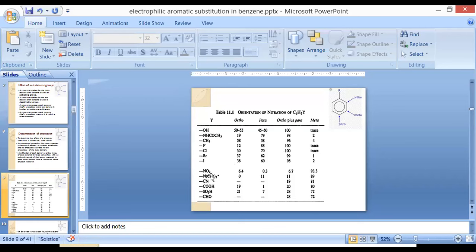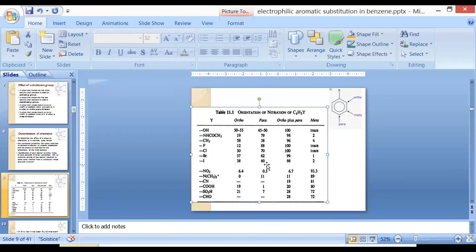Whereas the six compounds, that is nitro, dimethylamine, cyanide, acid, sulfonate, sulfurous acid and aldehyde, these substitutions are generally meta directors. And there are ortho para as well as ortho and para directors. So you have to learn this table by heart: which functional groups are ortho directors, which are para directors, which are both ortho and para directors, and which functional groups specifically act as meta directors.